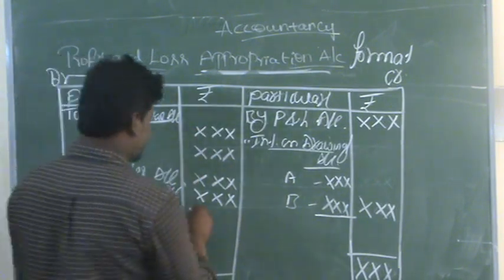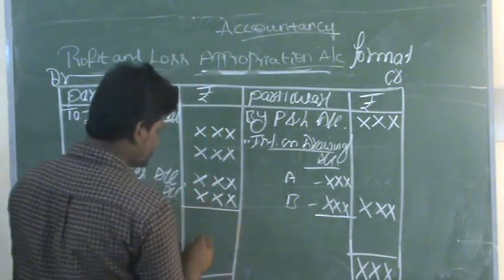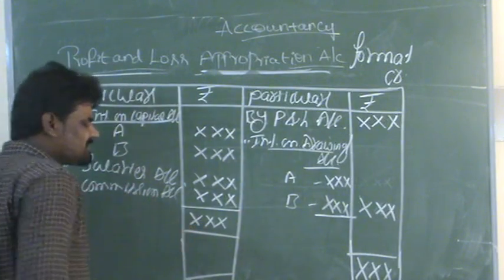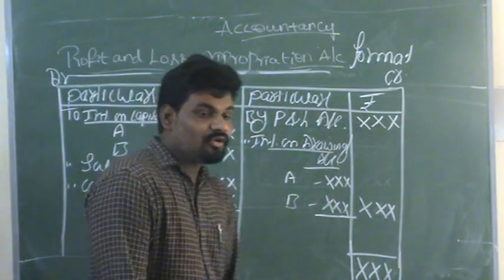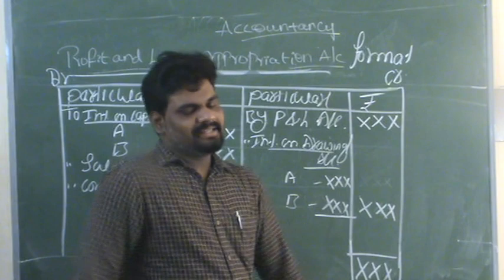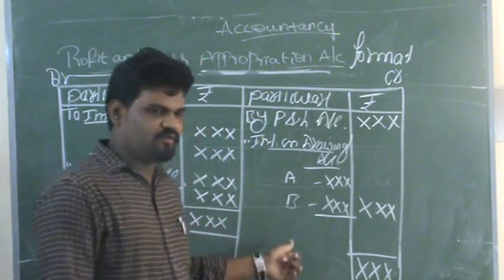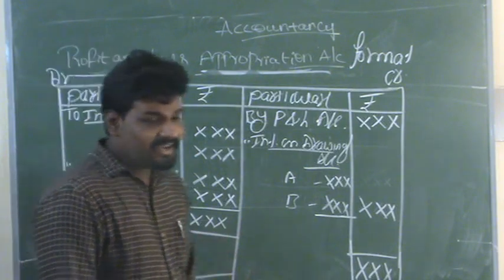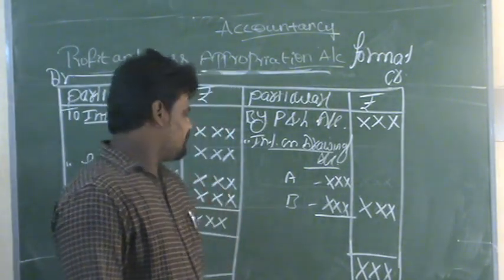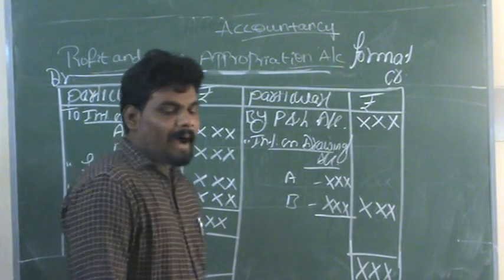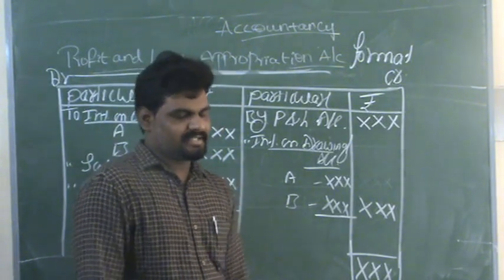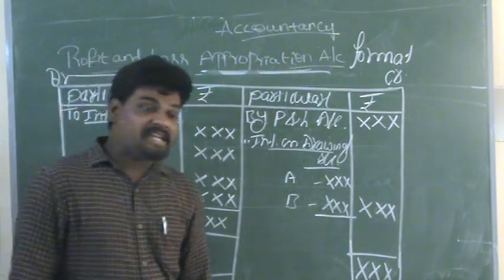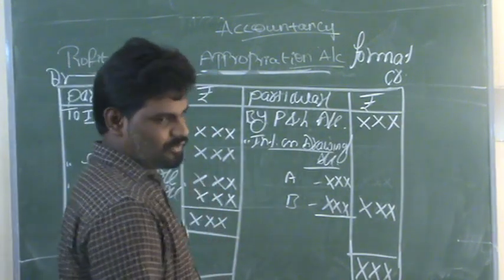So after the deduction of all these transactions, if there is any remaining balance, we can treat it as total profit for the year. Whatever profit we have ascertained, we need to appropriate among the partners according to their agreed ratio only.